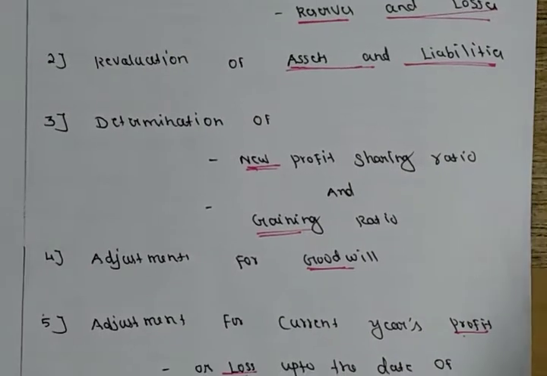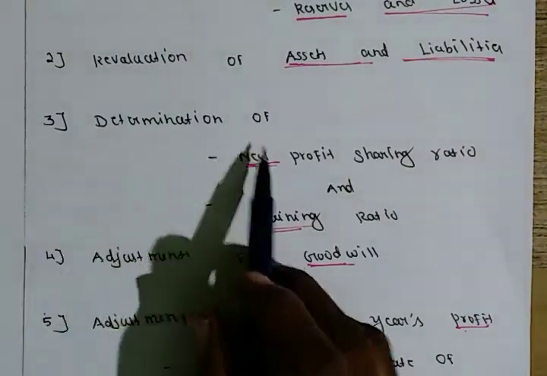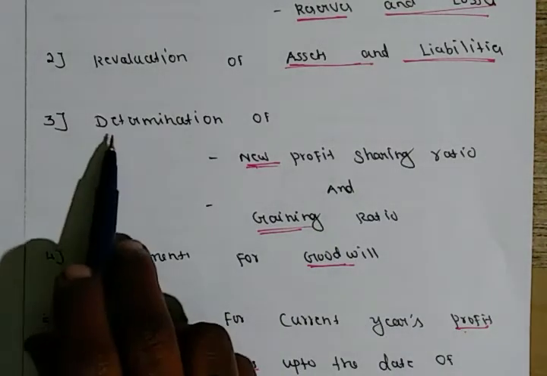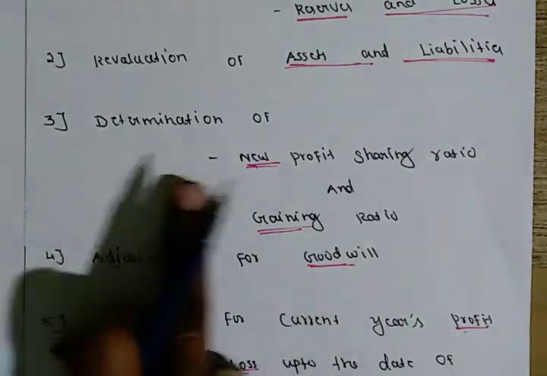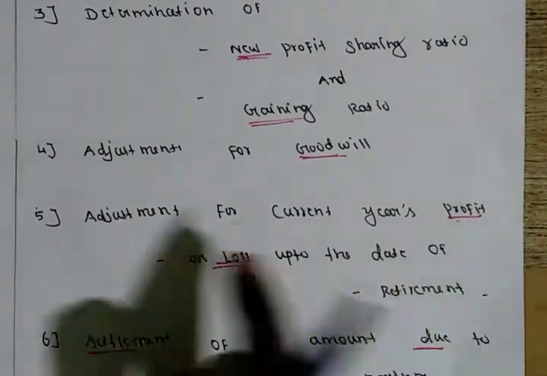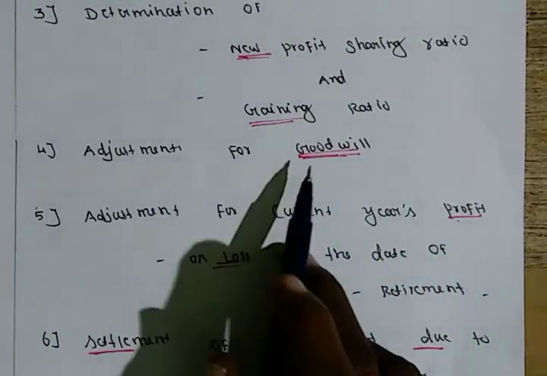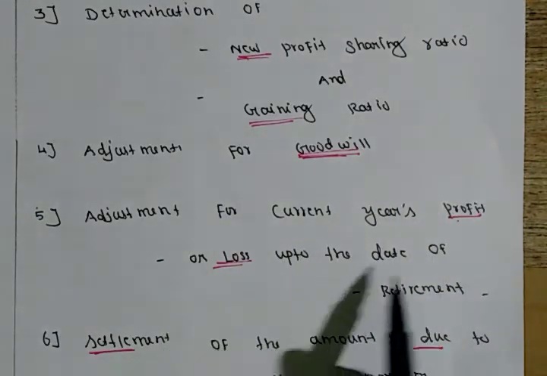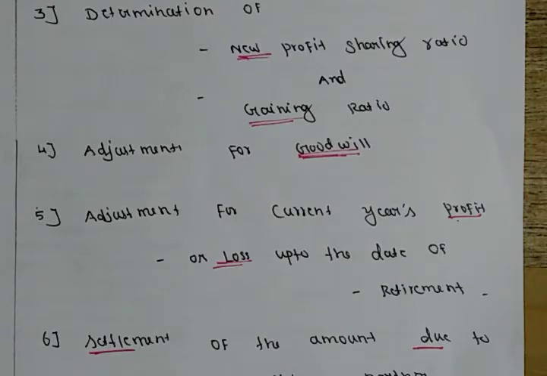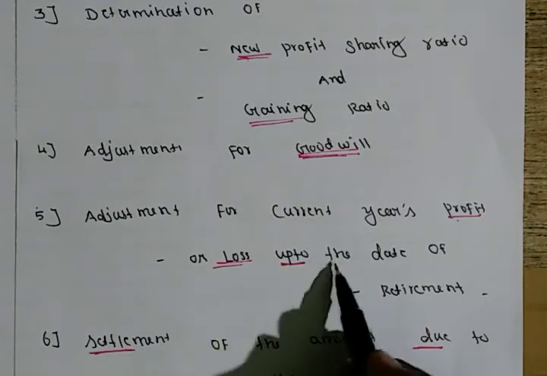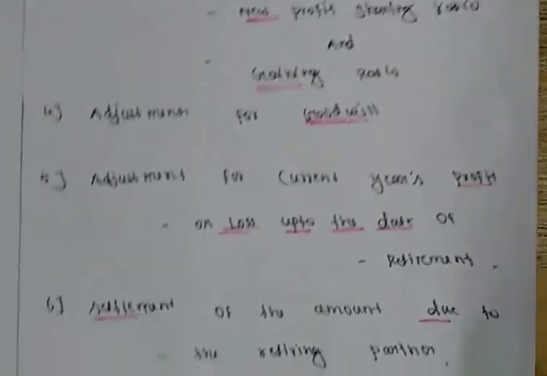Next, third adjustment, determination of new profit sharing ratio and gaining ratio. So at the retirement of the partner, we have to calculate new profit sharing ratio and gaining ratio. Next, fourth adjustment, for goodwill. So you have to make some adjustment for goodwill also. And fifth adjustment, for current year profit or loss up to the date of retirement. So we have to calculate current year's profit or loss up to the date of retirement of the partner.